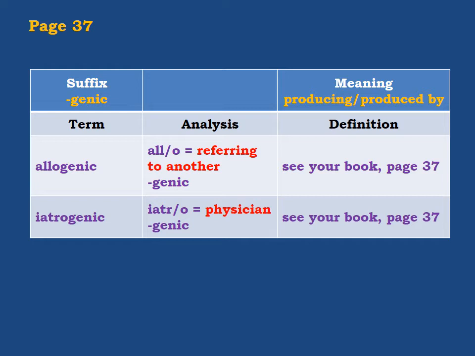So sometimes if a patient has a heart problem and he needs a new heart, we can take the heart of another person who is dead and plant it in the patient who needs it.